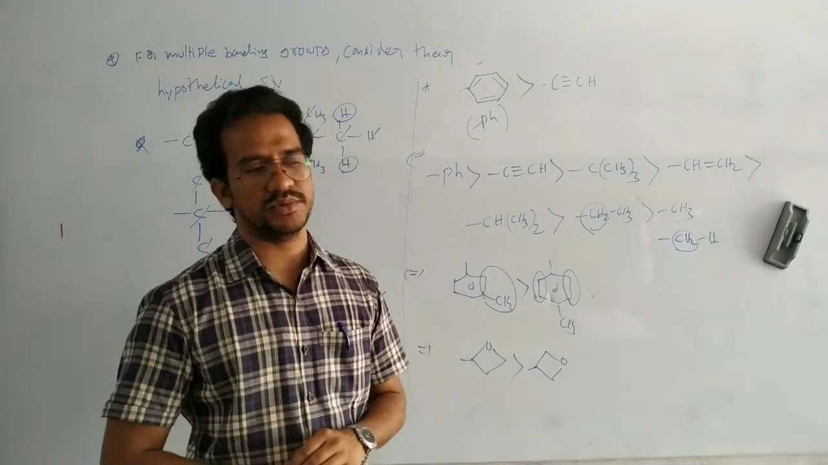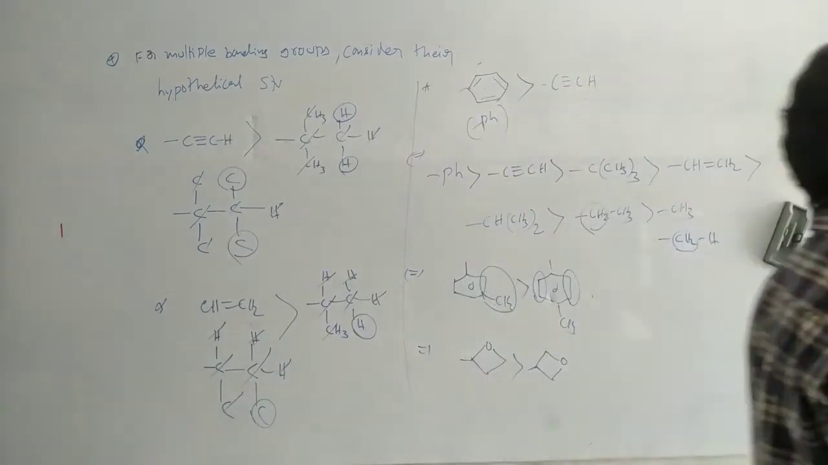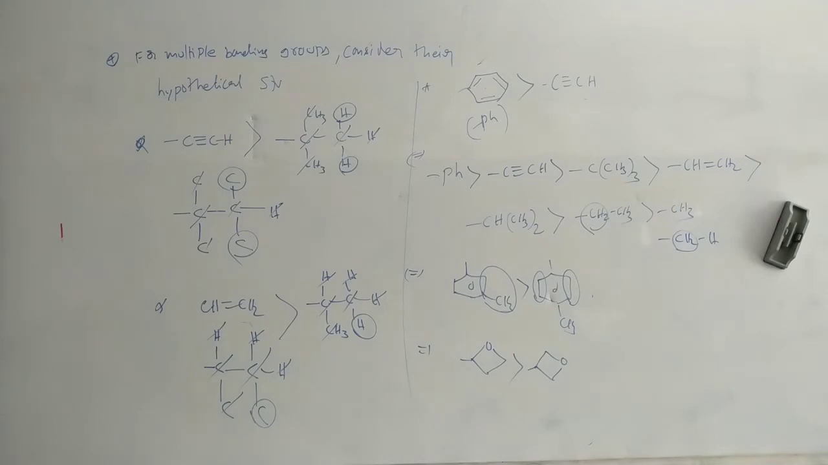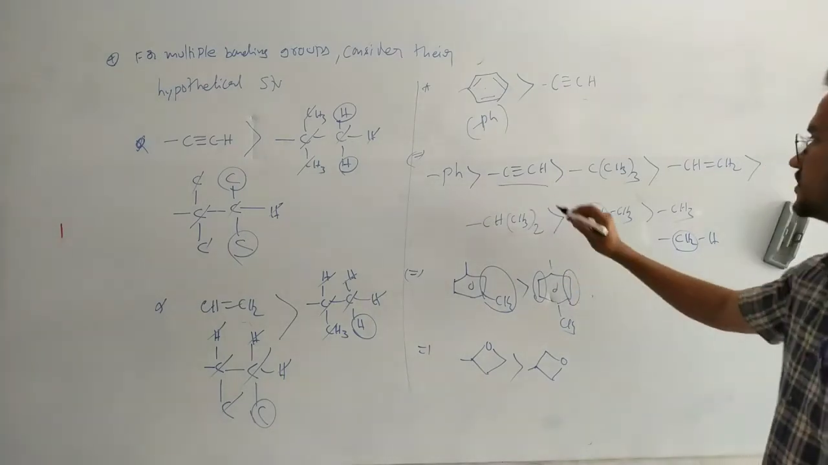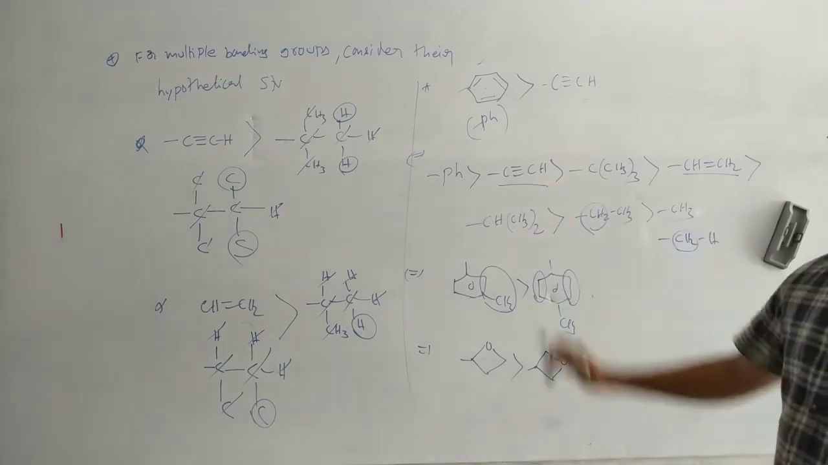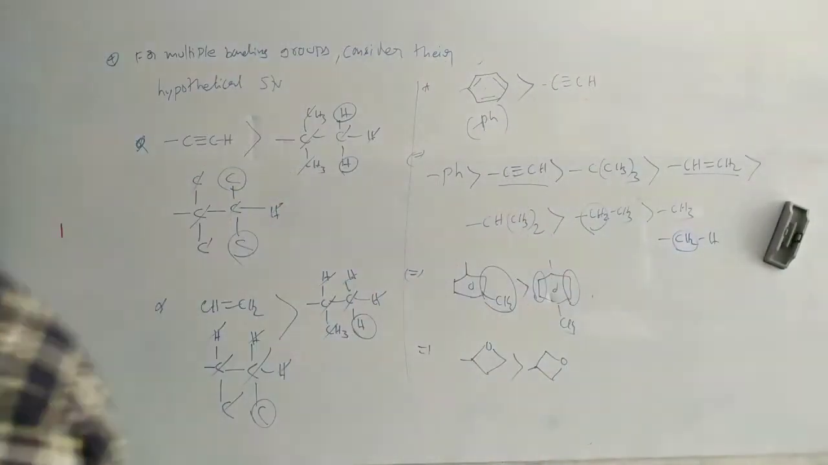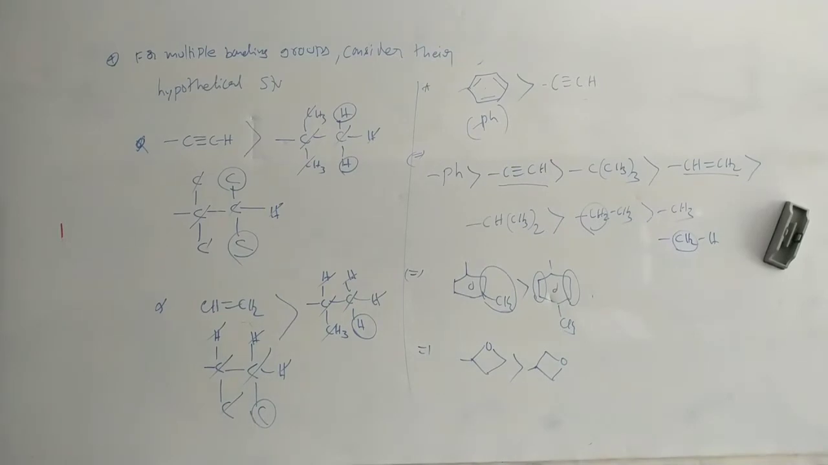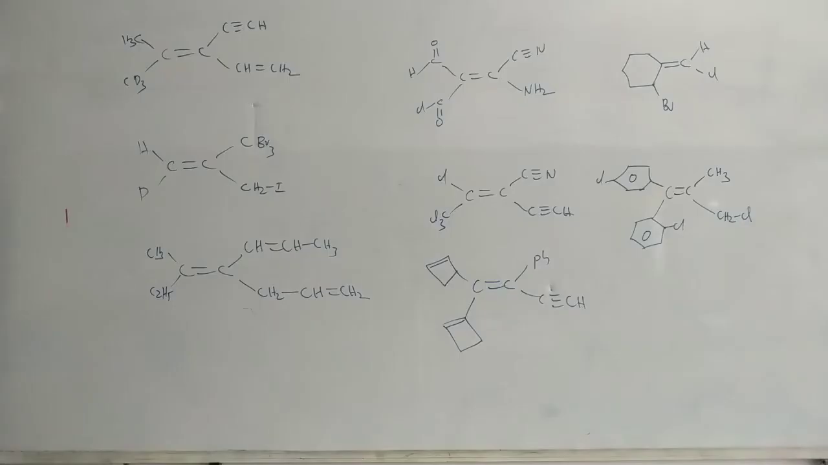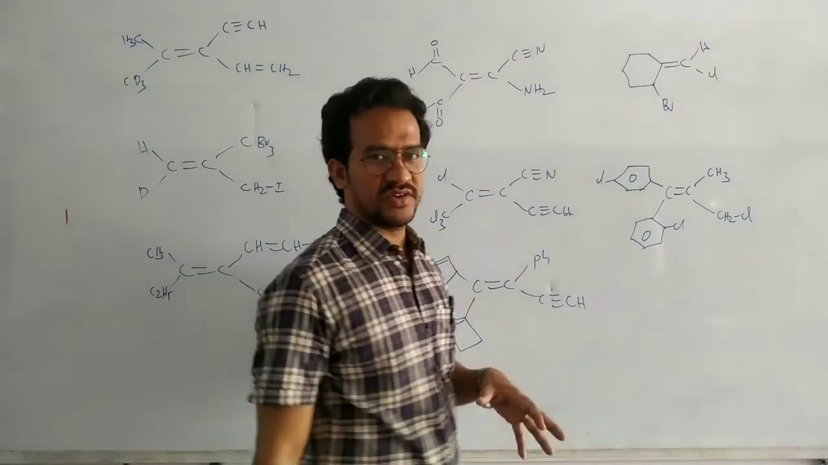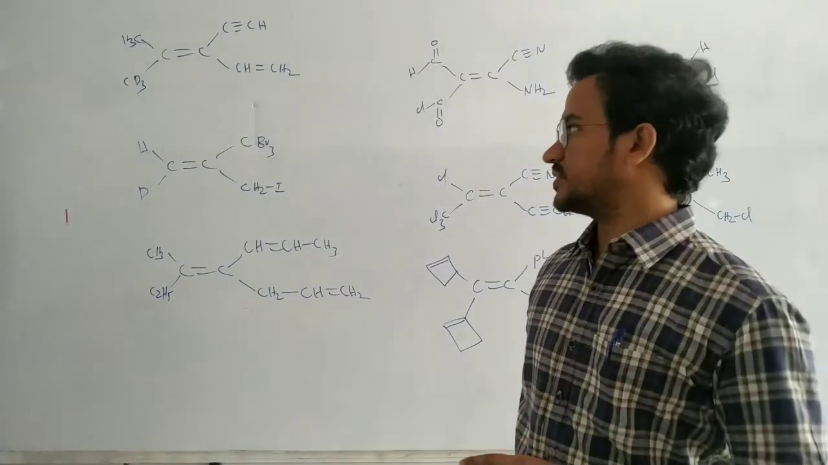Let us discuss some more examples. Write down first this one. You can see here again acetylene group and vinyl group. Acetylene group has a high priority. Let us discuss some examples based on priority of the groups.